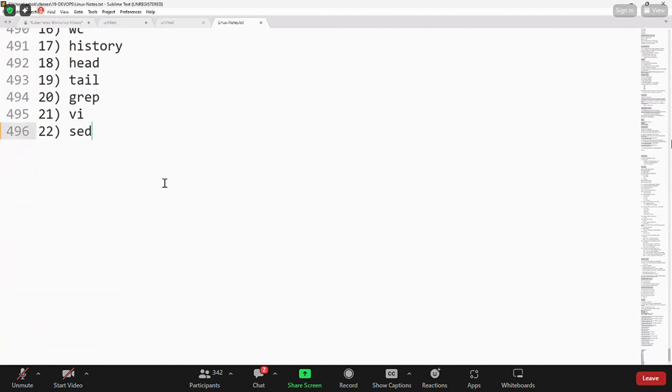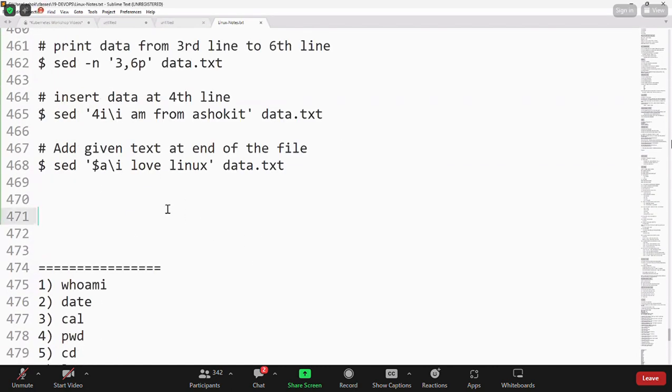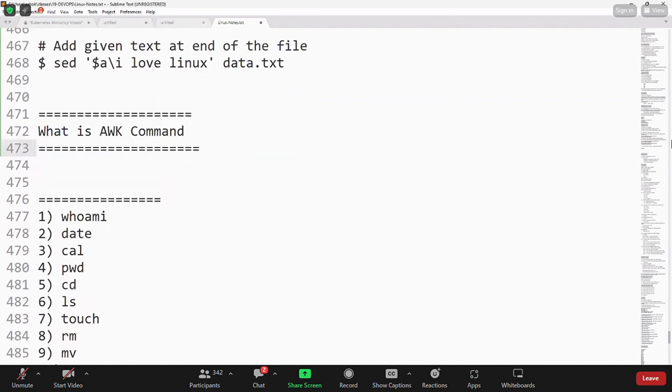Next one. In Linux, there is another text processing command available, which is called awk. How we are using the sed command to process file data, similarly, we have one command called the awk command. AWK stands for Abstract Window Toolkit command.